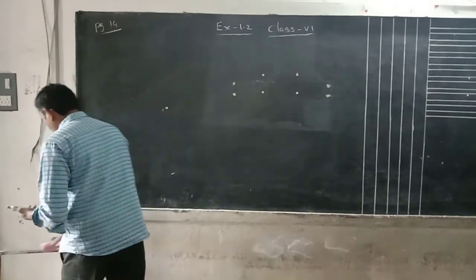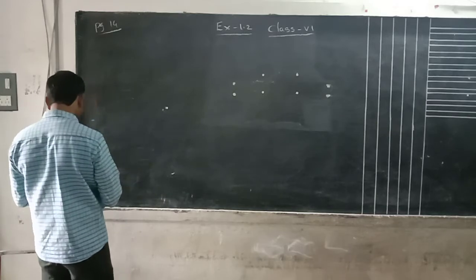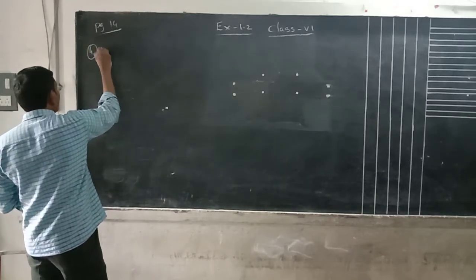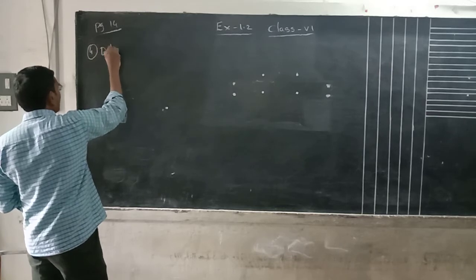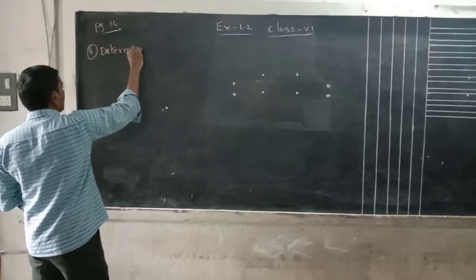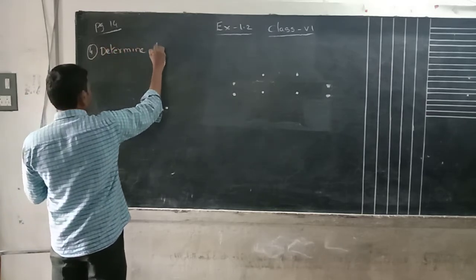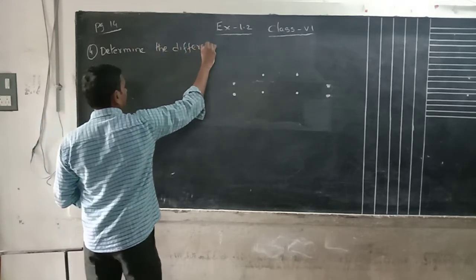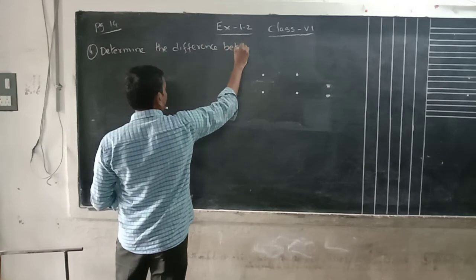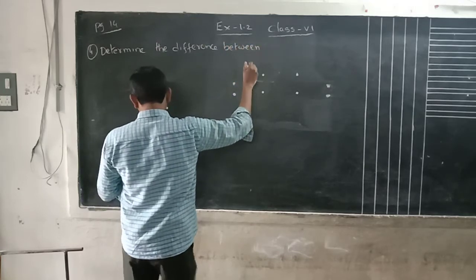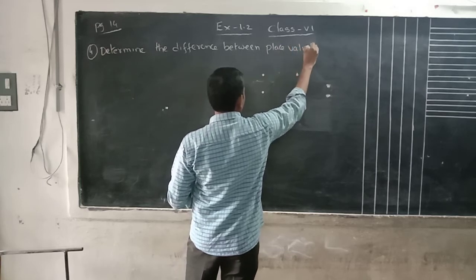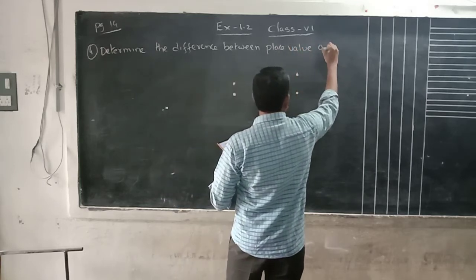Next one is place value and face value. In this exercise, I am asked one question: determine the difference between place value and face value.